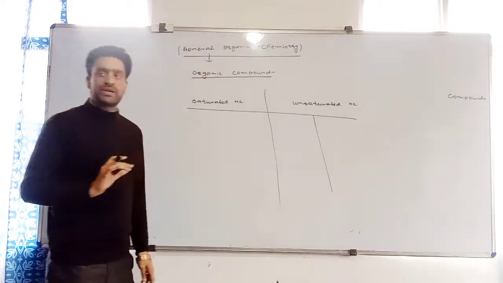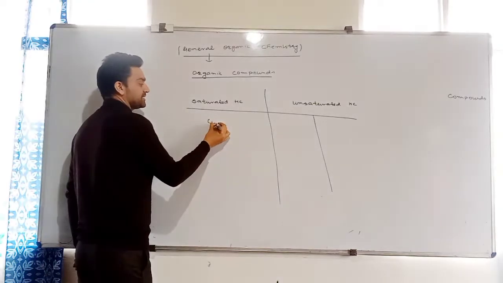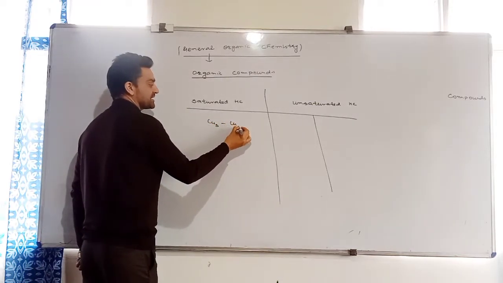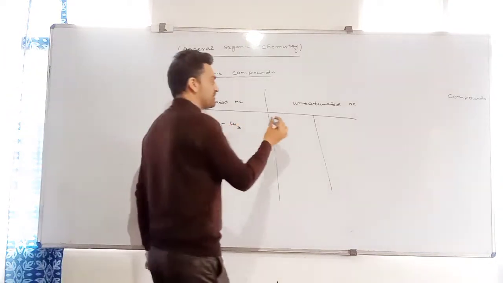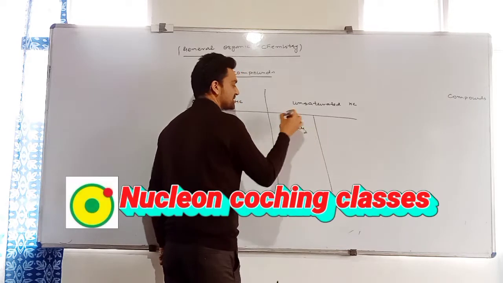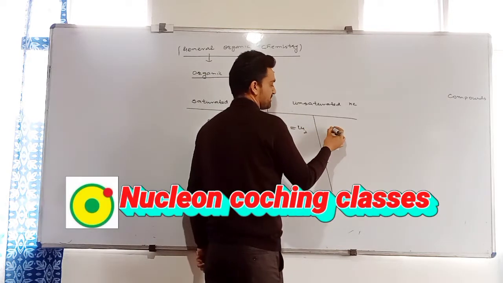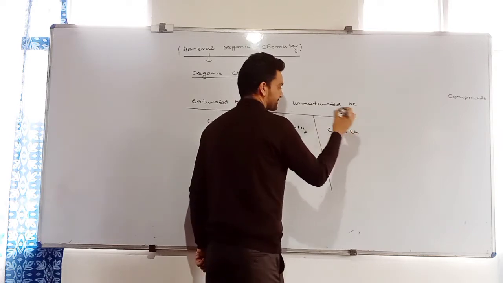Both contain an equal number of carbon atoms. Let me take the example of ethane. In ethane, the formula is CH3 single bond CH3. The second member of this family is ethene, CH2 double bond CH2. And the first member of the alkyne family is ethyne, CH triple bond CH.